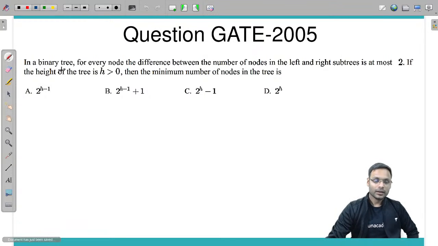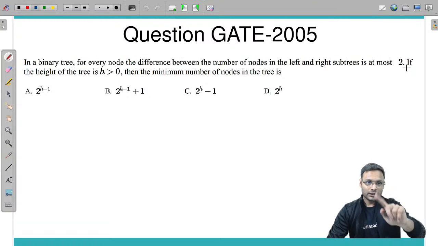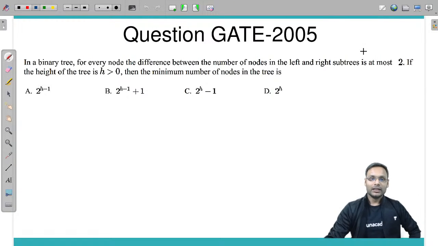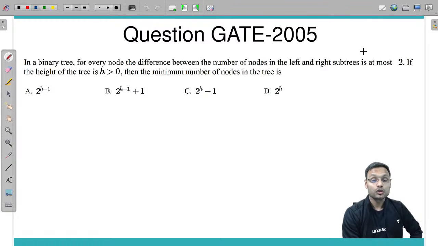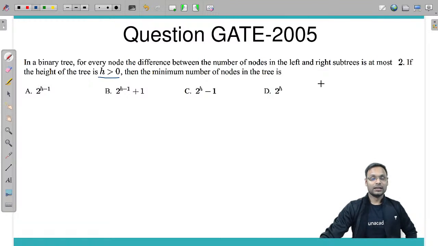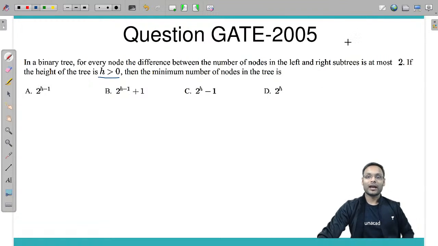Here it is. In a binary tree, for every node, the difference between the number of nodes in the left subtree and right subtree is at most 2. Number of nodes in the left subtree and right subtree, the difference is at most 2. If the height of the tree is h greater than 0, then what is the minimum number of nodes in the tree?